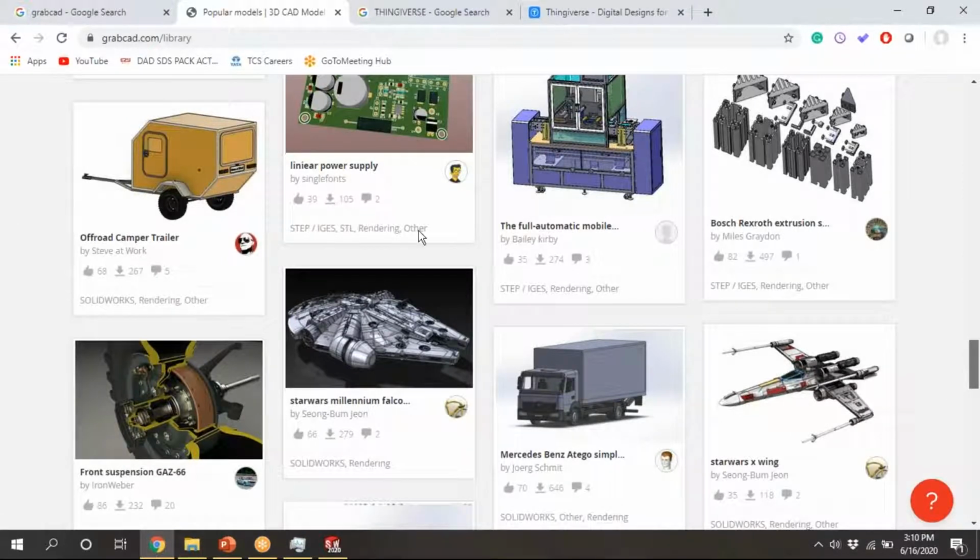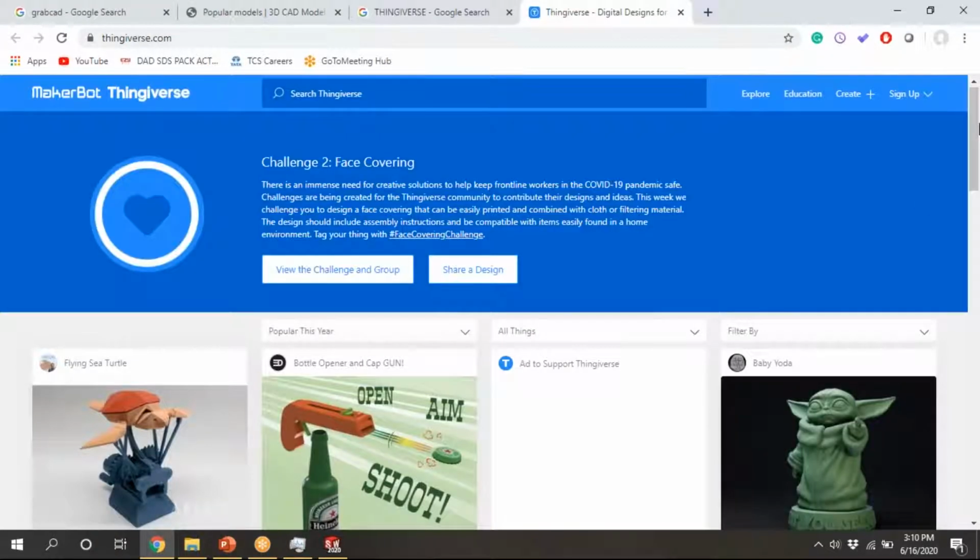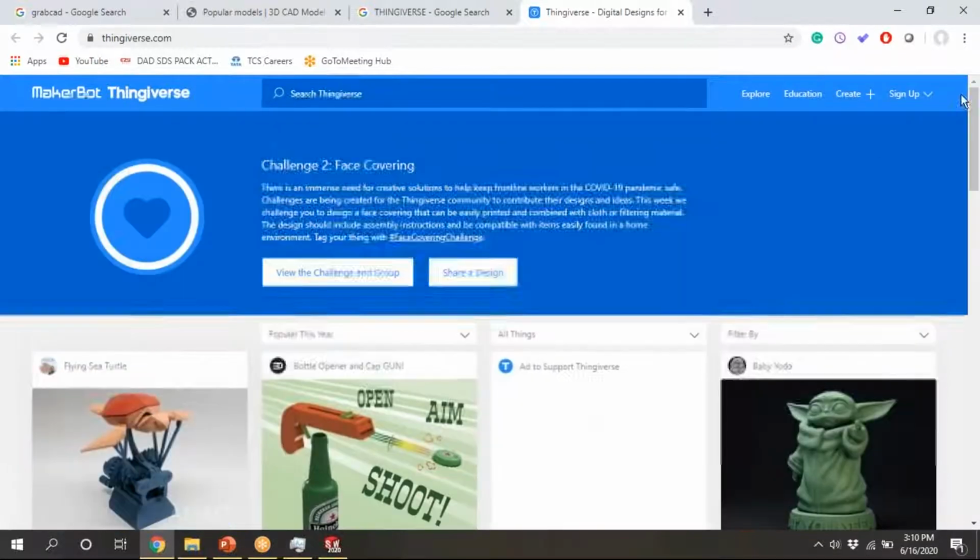I will tell about Thingiverse also. Here signing up is there. No, for downloading a part there is no need for signing up.